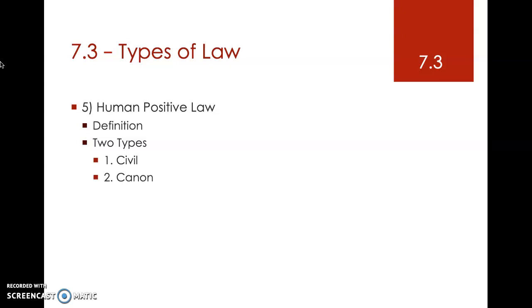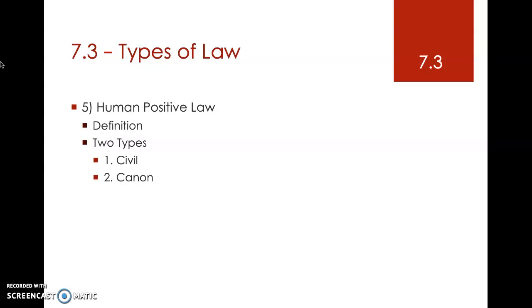Then we have canon law. Canon law is another word for church law. Church law is the various laws that the church has to govern the life of its members. One example would be not eating meat on Friday during Lent.